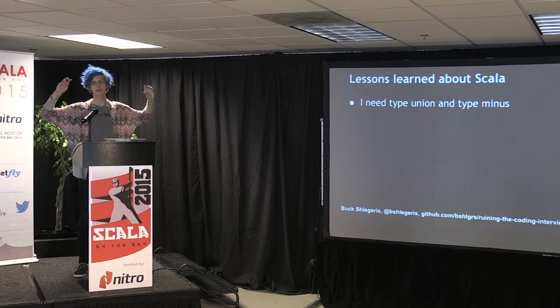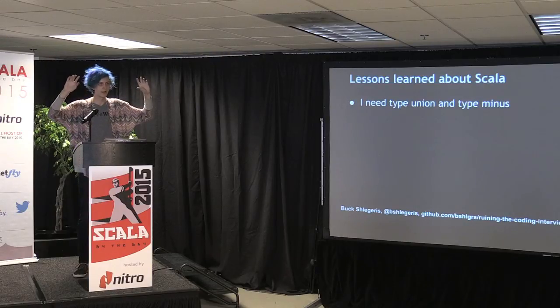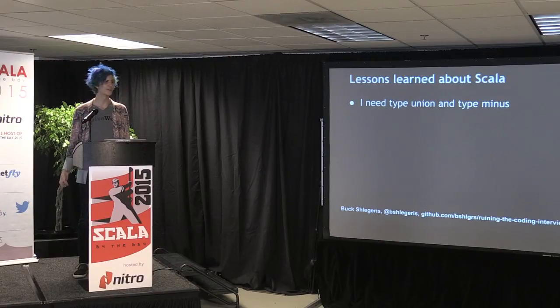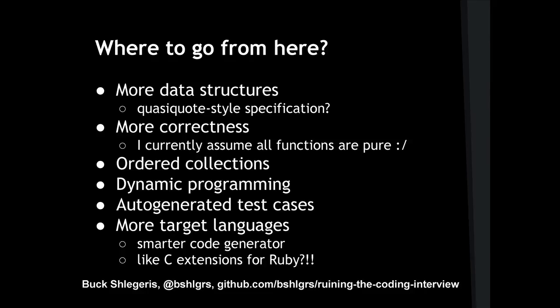I don't want anything in my sum to itself be a sum, because if it was going to be a sum, I'd want them to just flatten it out, right? Like with the blocks in Scala.js. And I want to be able to express the summands in this sum must not be sums themselves. You can do that in Scala, but you have to use some crazy stuff that you can only find in a Stack Overflow answer by Miles Sabin, which is not robust software engineering. So that's my main lesson about Scala.